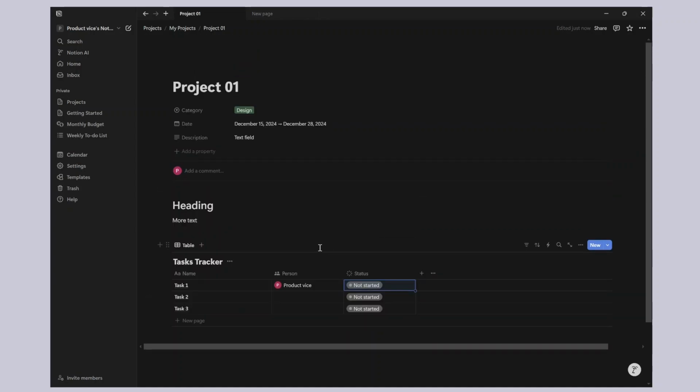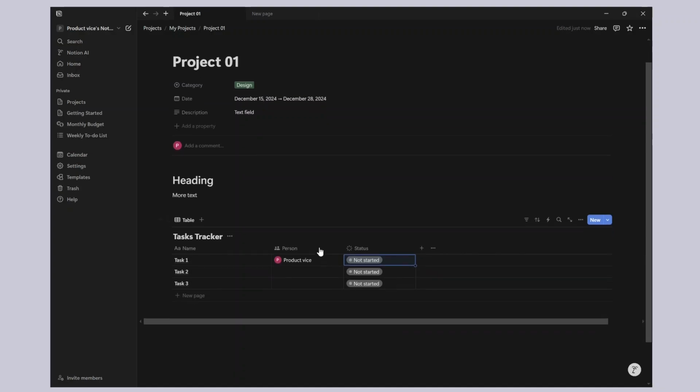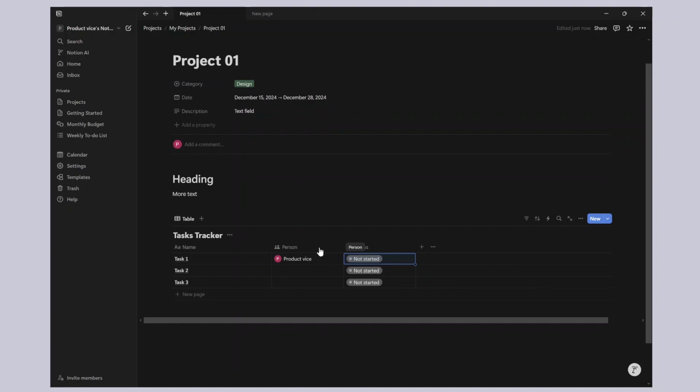So this is, let's say, my tasks tracker database for now. Now that we have two different databases, one of them that we already created, which was the projects database, and this project one page is basically an entry inside the my projects database itself. And then inside this page, we have another database, which is the tasks tracker database, where I'm listing the different tasks that are related to this project itself.